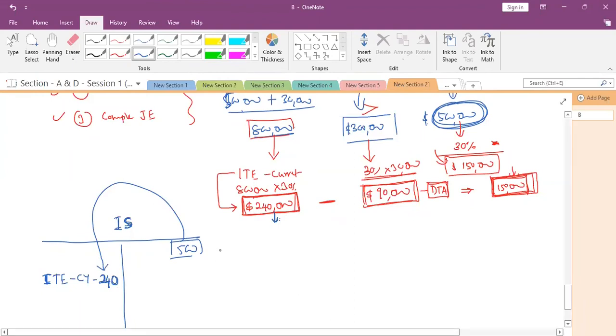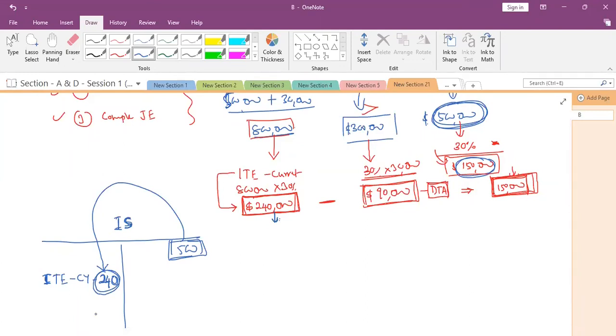On 500,000, as per the matching principle, the actual tax should be how much? 150,000. But how much have we shown here? 240,000. So it is a mismatch, no? Yes, it is a mismatch. How much amount is mismatching? 90,000 is mismatching.